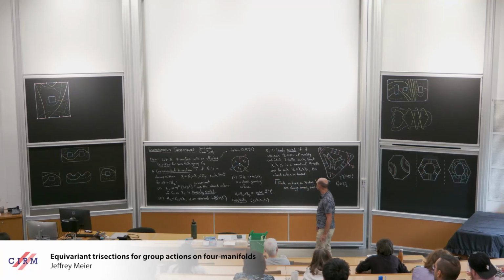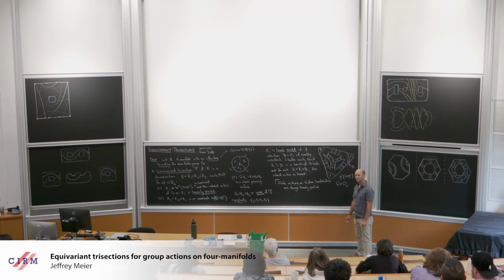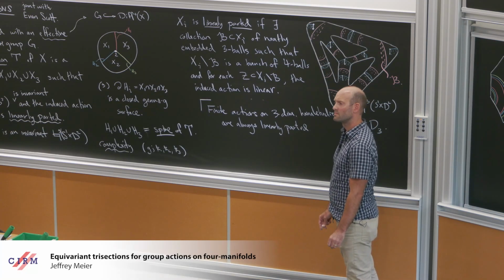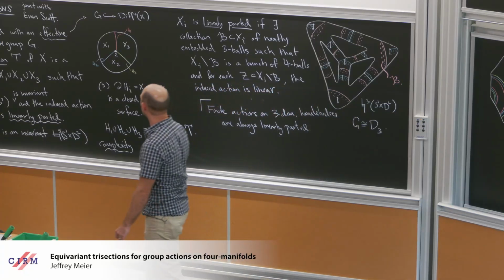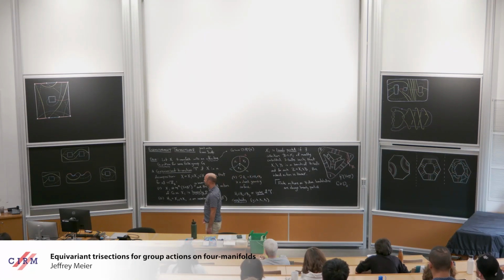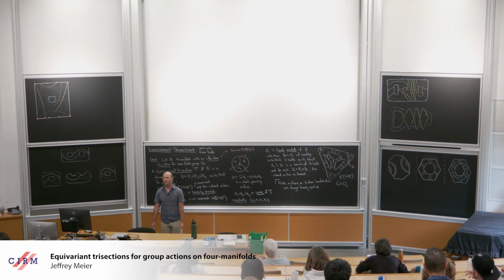The balls that cut up each Xi and make it linearly parted, do they have anything to do with each other when Xi meets Xi plus 1? Oh yeah, that's a good question. They probably intersect in very complicated ways.